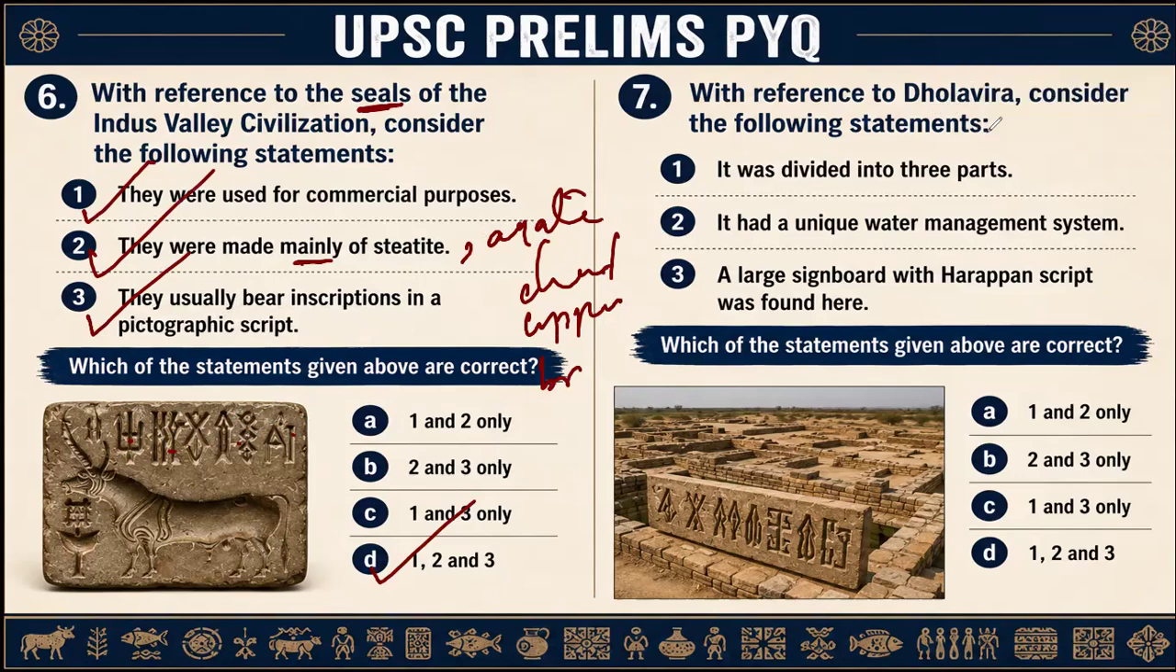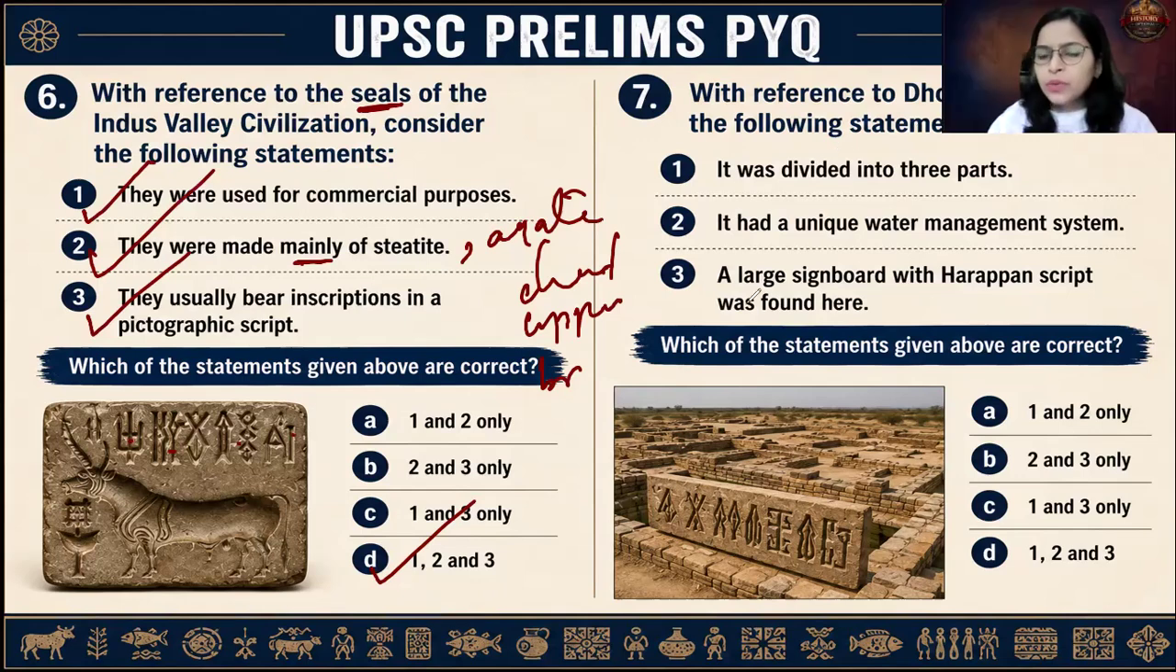With reference to Dholavira, consider the following statements. So the question is with reference to Dholavira. It was divided into three parts. It had a unique water management system. A large signboard with Harappan script was found here. Now, just now we discussed this particular thing in the match the column. So now you all know that this is absolutely correct. What about statement number 1?